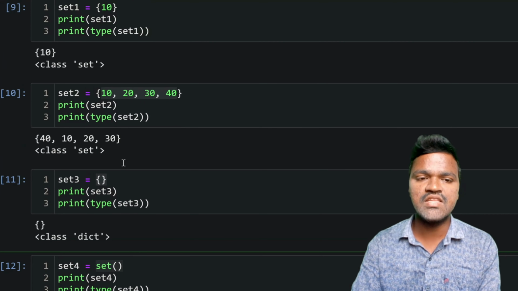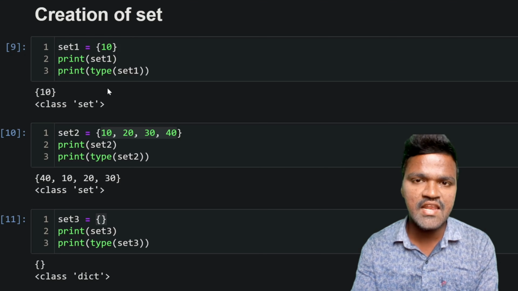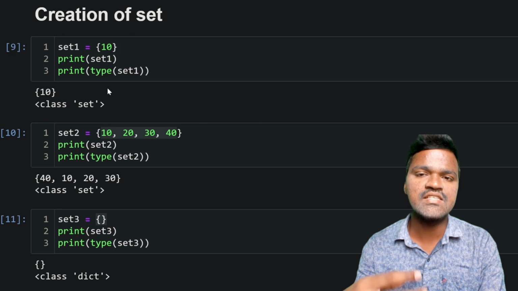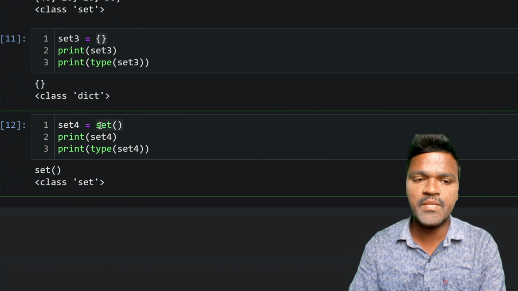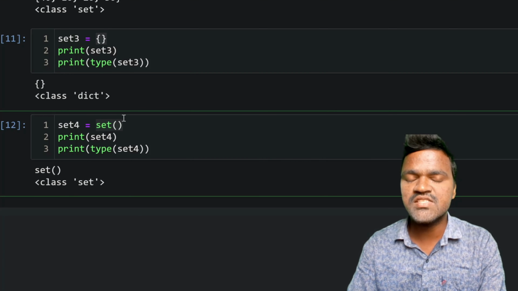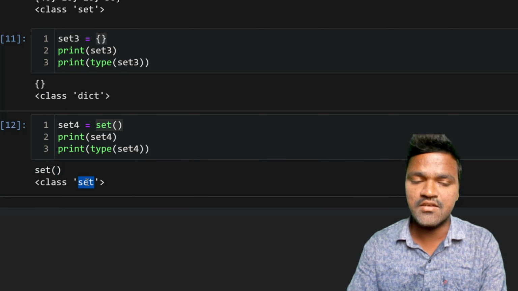So this is one of the ways that we can create a set using the curly braces, when we want to create a single element or a set with multiple elements. By using this set method also, we can create a set. By default, when we don't pass anything to the set method, we get an empty set, which is nothing but of type set.